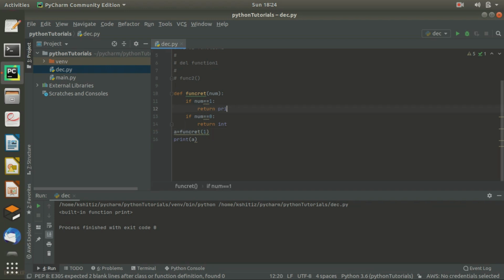You can write any other function like sum or any other built-in function. So it will print built-in function sum. If I give choice 0 here, it will simply print class int. So you can return a function using another function.